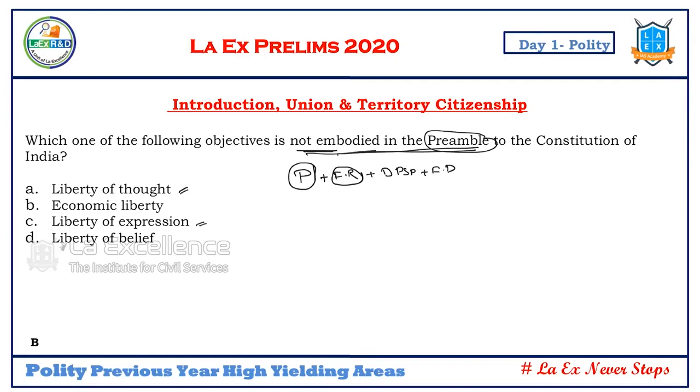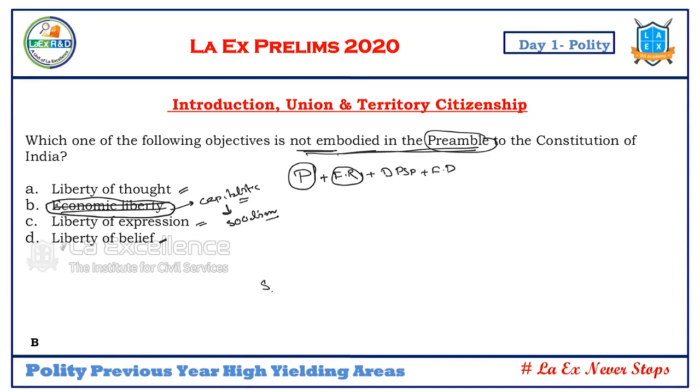Liberty of expression, yes. Liberty of belief, faith, worship, yes. But is economic liberty there? Economic liberty means the society has to be capitalistic. Economic liberty is never spoken about in our Constitution. So we are actually a socialistic country. Our Constitution talks about socialism. So economic liberty is nowhere mentioned.